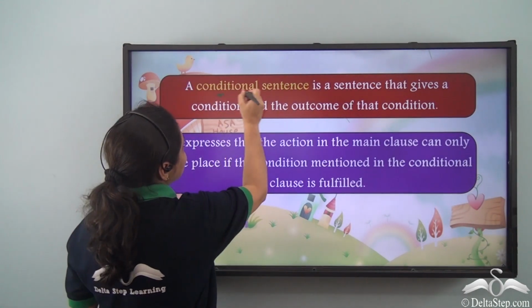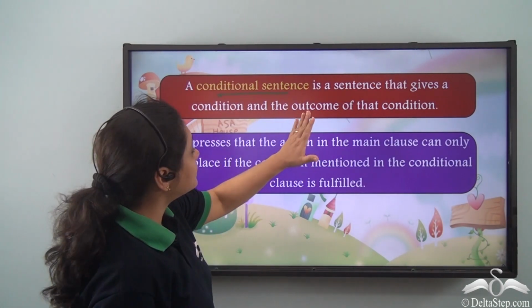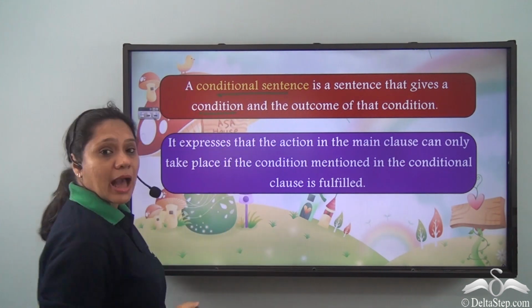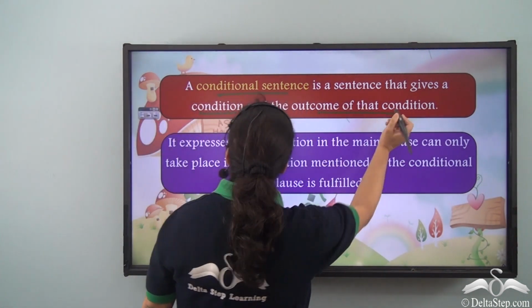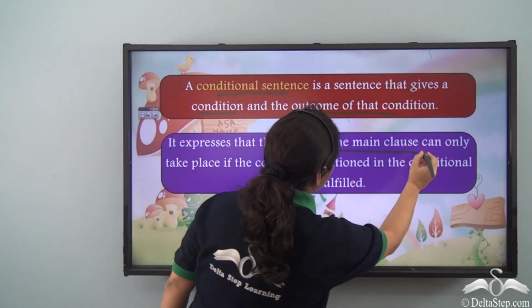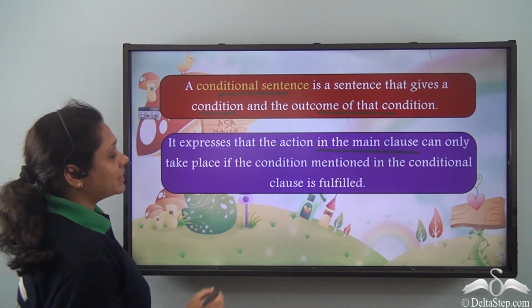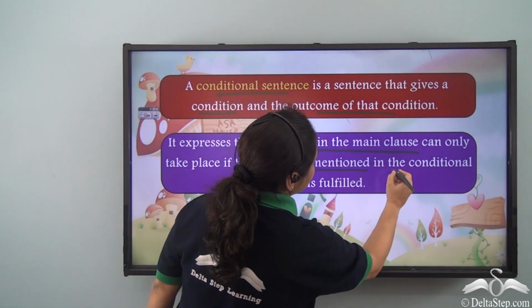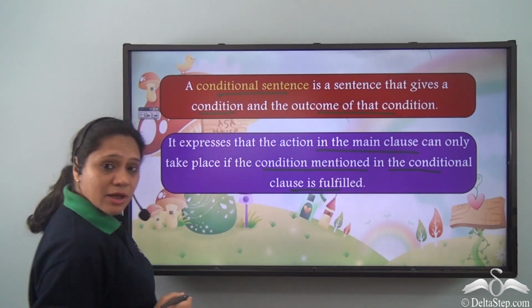that a conditional sentence is a sentence that gives a condition and the outcome of that condition. It expresses that the action in the main clause can only take place if the condition mentioned in the conditional clause is fulfilled.